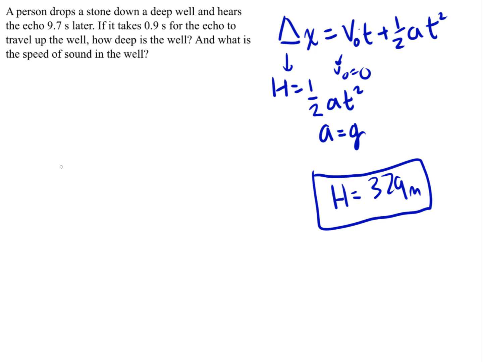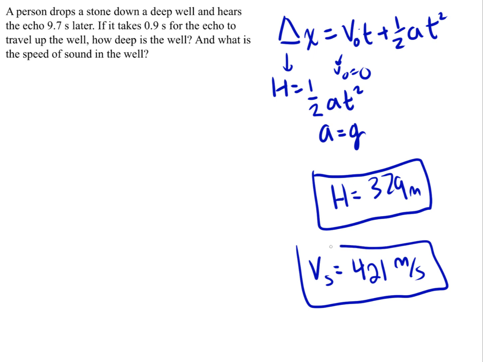So you have that the speed of sound is equal to 421 meters per second. And that is how we would solve our problem here. And just a quick note, this is just the speed of sound in the well.